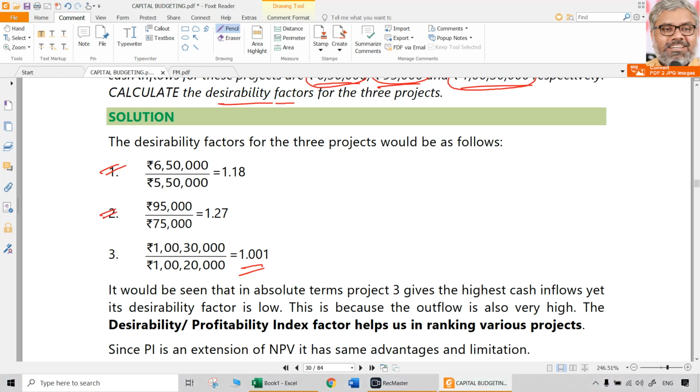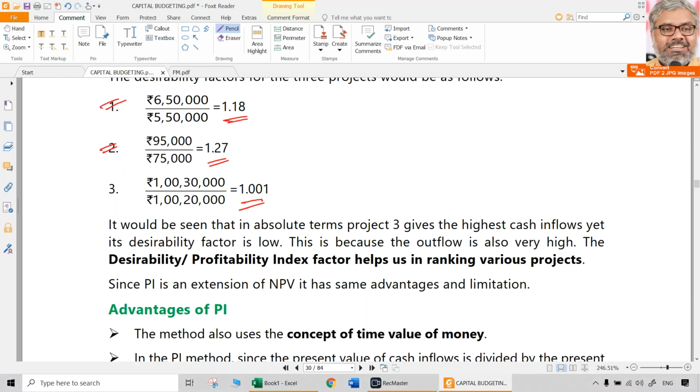Second one is very less investment, 75,000, but it is giving 95,000 present value, not NPV, present value of cash inflows. That is also okay because it is more than 1. Third one is also okay, more than 1, but still what is the amount here? And finally 1.001 only is the desirability factor.